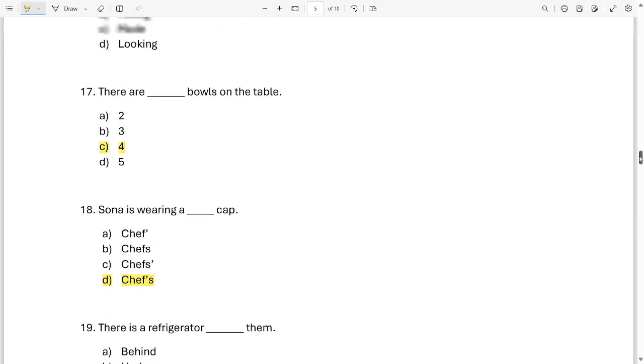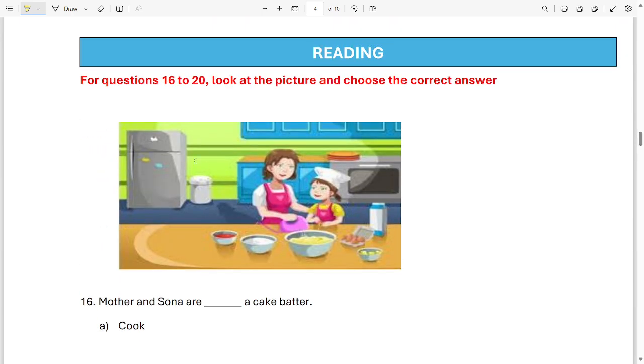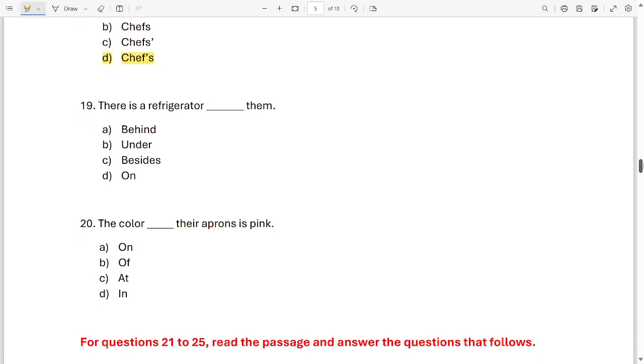Where is the refrigerator? Let's check. Oh, there's a refrigerator over here. So now you see. There's a refrigerator. Which option will fit? Behind, under, beside or on? Where was the refrigerator? It was behind them. There's a refrigerator behind them.